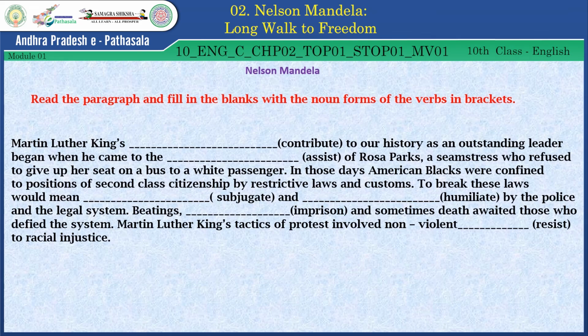In those days, American blacks were confined to positions of second-class citizenship by restrictive laws and customs.